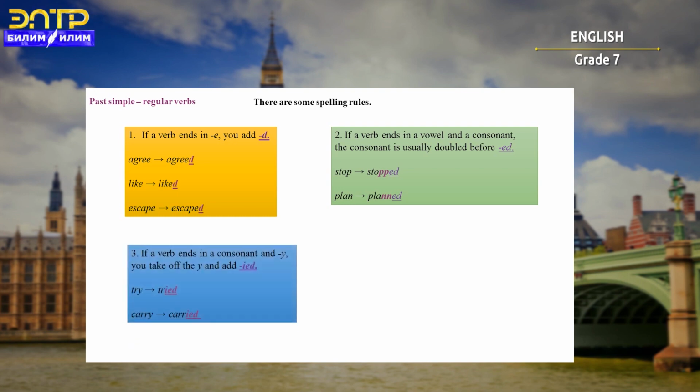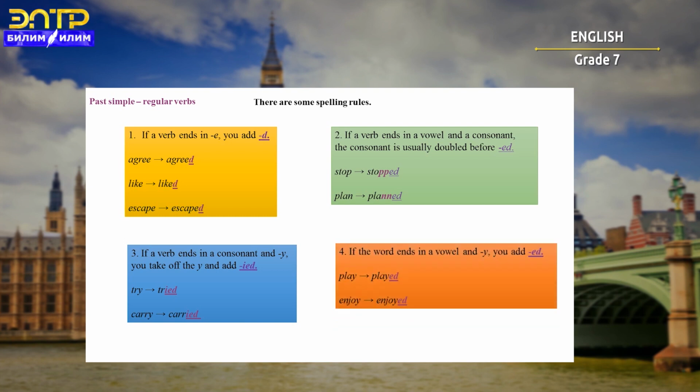The third rule says if a verb ends in a consonant and y, you take off the y and add ied. For example, try and carry end in y, right? So try will be tried in past simple and carry will be carried in past simple.